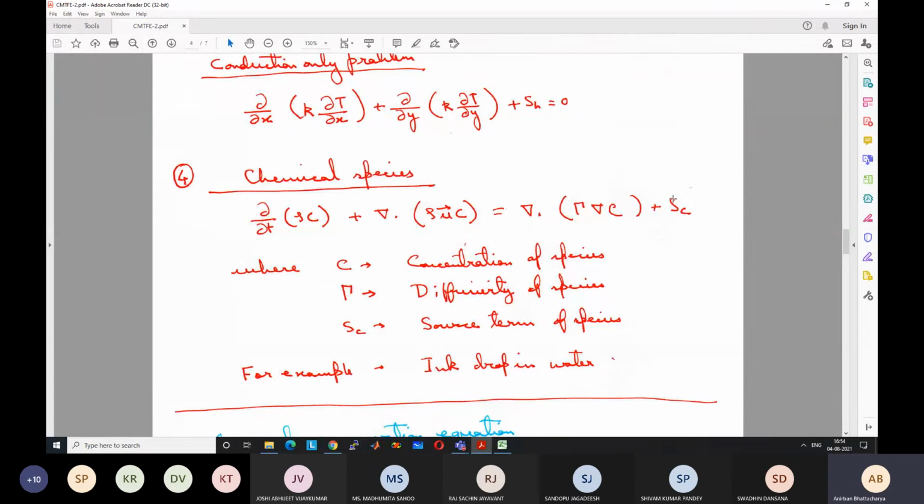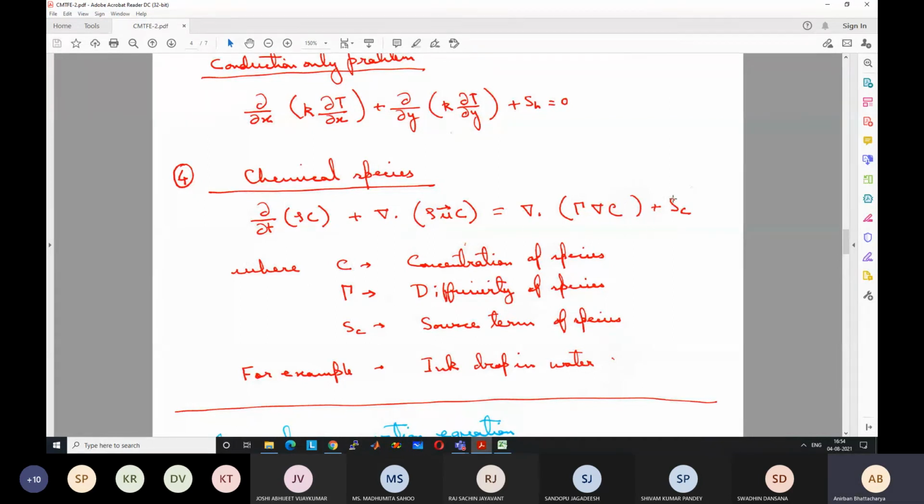As a result, somewhere more carbon is present, somewhere less carbon is present, and depending on this, the property of the steel will vary. So it is very important to know what this variation is. If we can predict that using CFD, it's very advantageous. For that also we need to solve for the species equation for carbon.